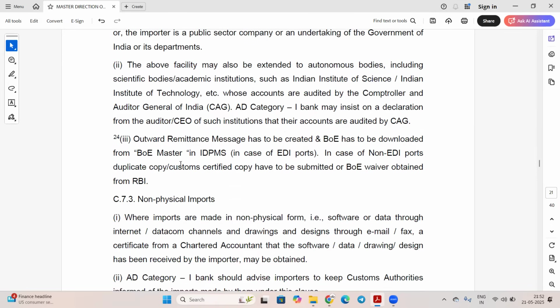Okay. So the outward remittance message has to be created and the BOE has to be downloaded from the Bill of Entry Master. In case of a non-EDI port, the duplicate copy, the custom-certified copy, has to be submitted.